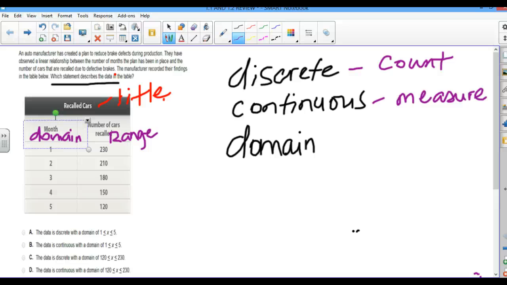So in this case, we have to count the number of cars, and on top of it we cannot have decimals, a fraction of a car, so this will be discrete. So automatically anything that says continuous, I'm going to eliminate. So now I have a 50-50 chance of getting this question correct. Now the next thing I see is it says here the data is discrete with a domain.